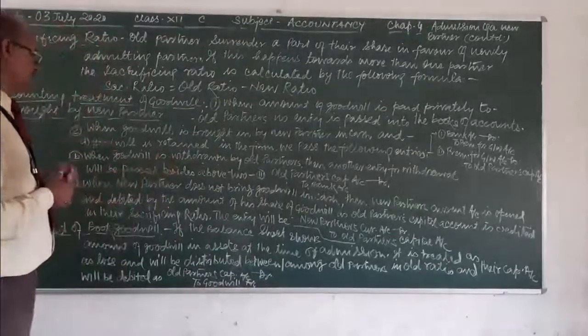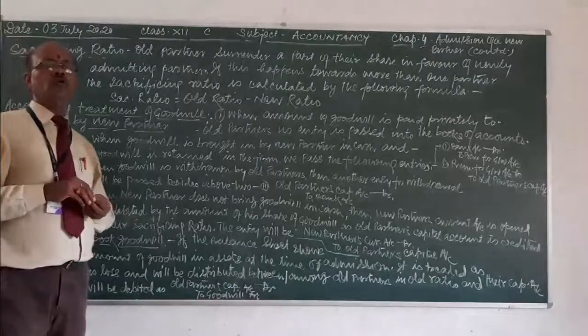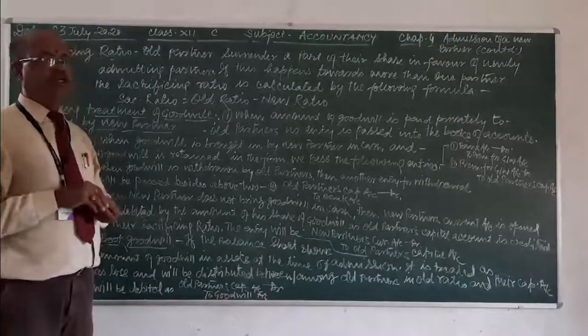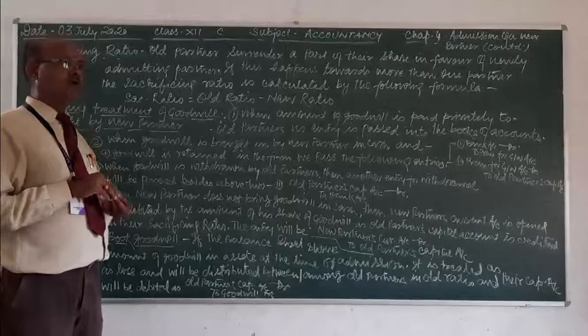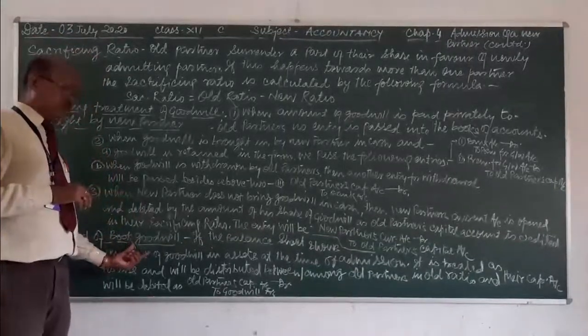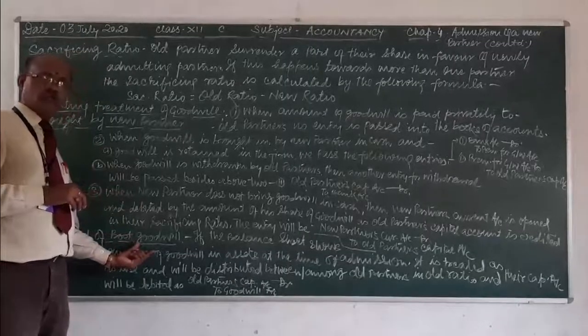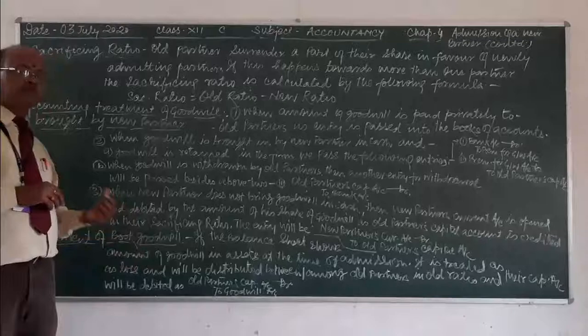It means that old ratio will be in function. We have to, because this will be treated as prior loss or the loss raised in past time.